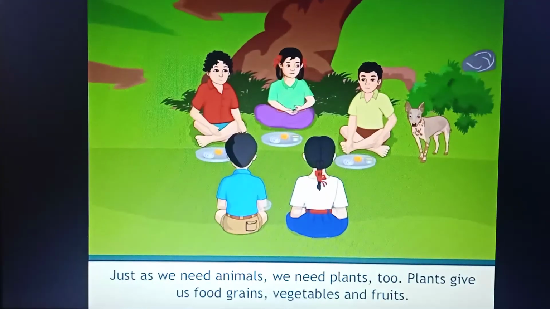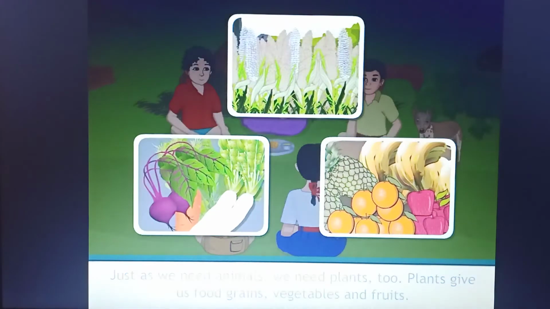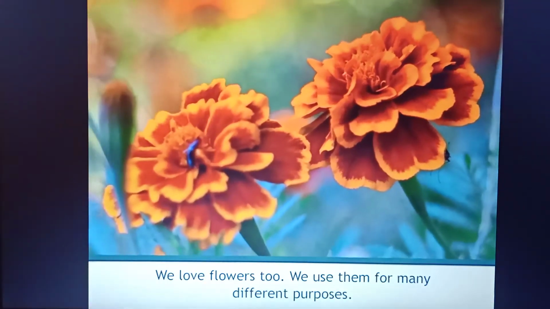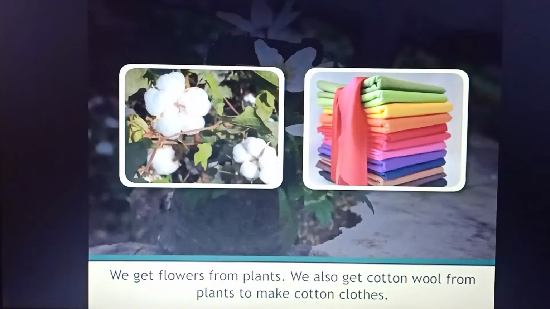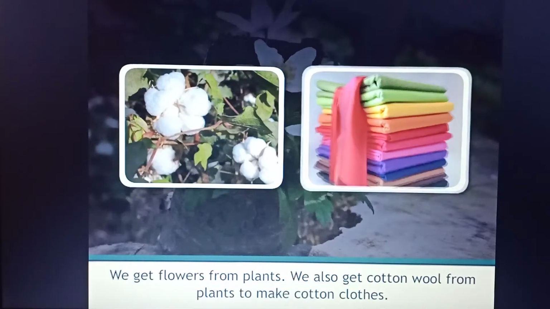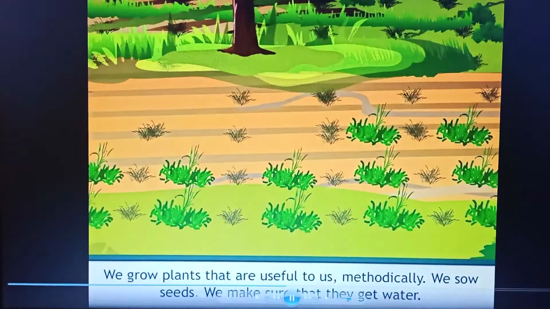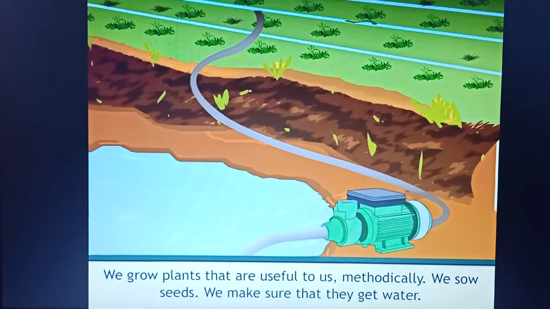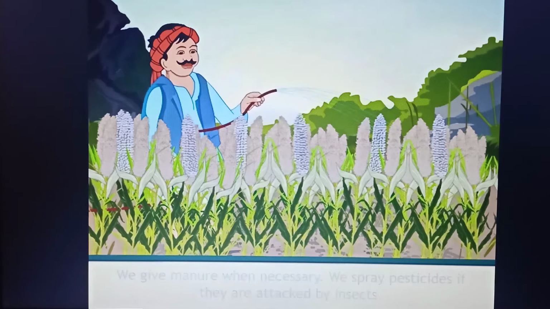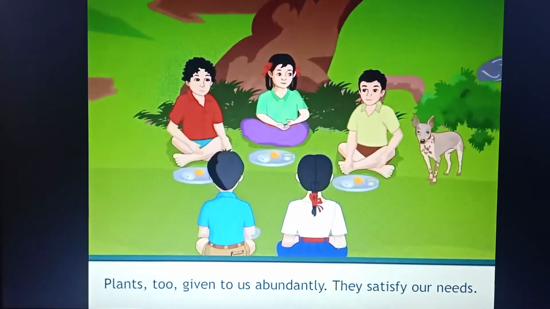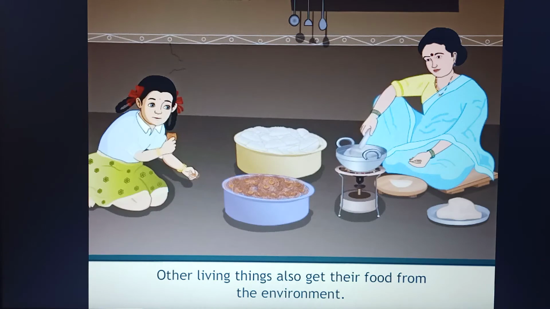Just as we need animals, we need plants too. Plants give us food grains, vegetables and fruits. We love flowers too. We use them for many different purposes. We get flowers from plants. We also get cotton from plants to make cotton cloths. We grow plants that are useful to us methodically. We sow seeds. We make sure that they get water. We give manure when necessary. We spray pesticides if they are attacked by insects. Plants too are given to us abundantly. They satisfy our needs.